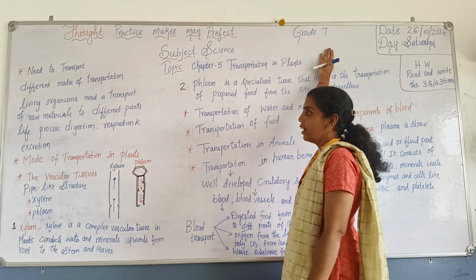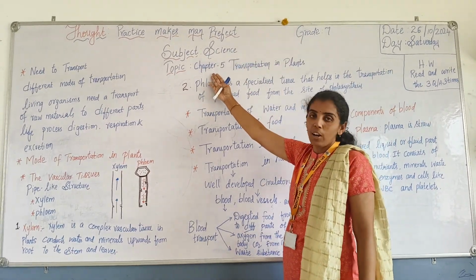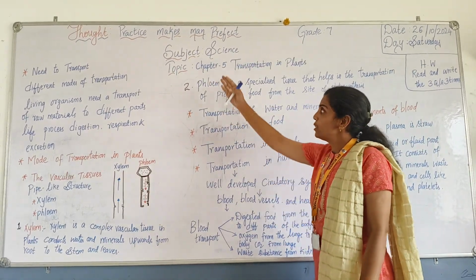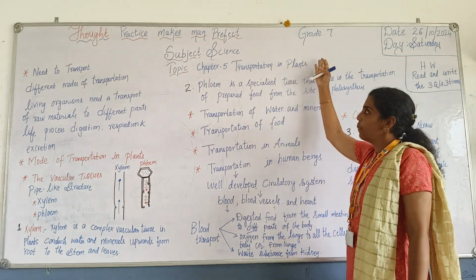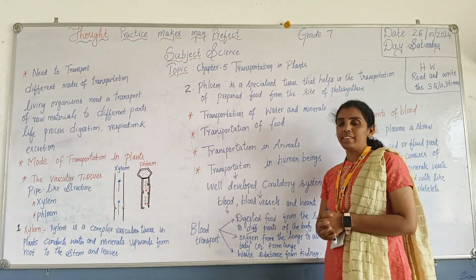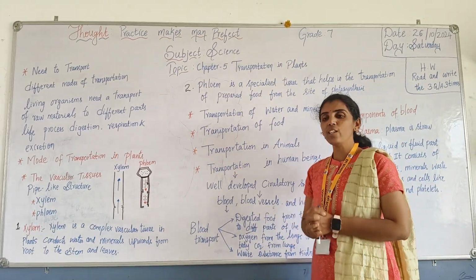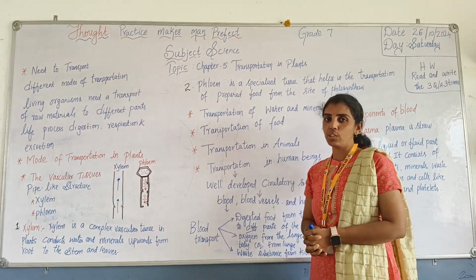So today we are going to take grade 7 class Science, Biology chapter 5. Chapter 5 is transportation in plants. So what do you mean by transportation? We are coming to the word transportation. You all know about transportation.